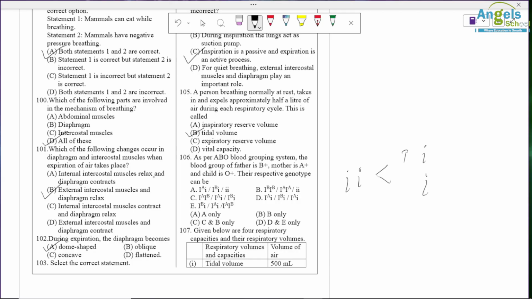Now father is B positive, so father is capital I B, and mother is A positive, so mother is capital I A. This is a blood group of mother, this is father, and this is child. Okay, so only A is correct.